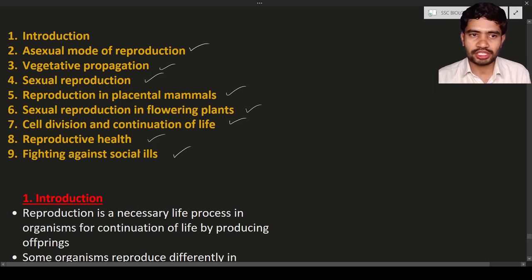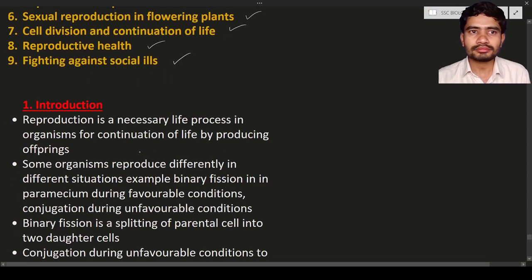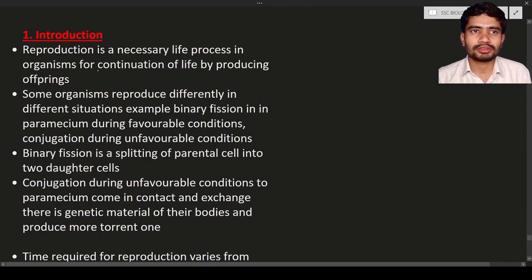The first one is the introduction. It is going to discuss what reproduction is and what happens in it. Reproduction is necessary for life. It is a necessary life process. In the life process, reproduction is important. Why? Because for the continuation of the species, reproduction has to be done.